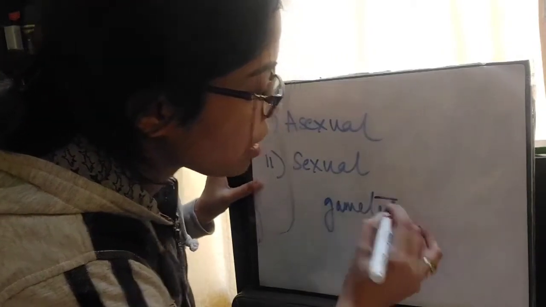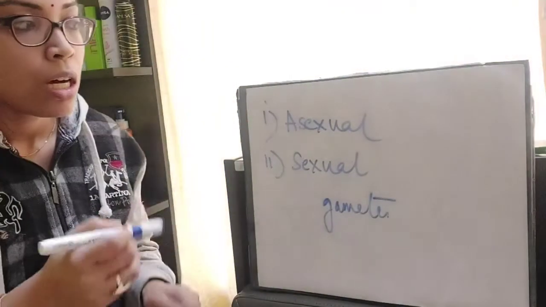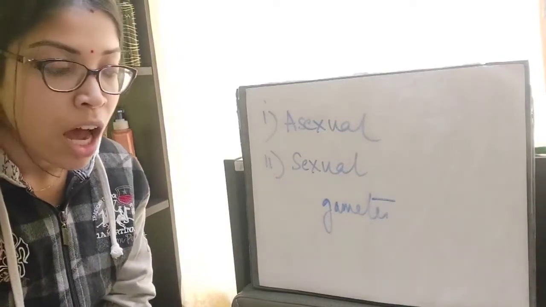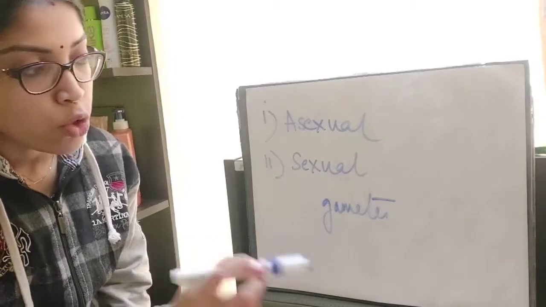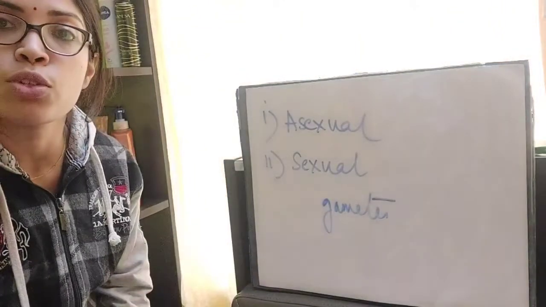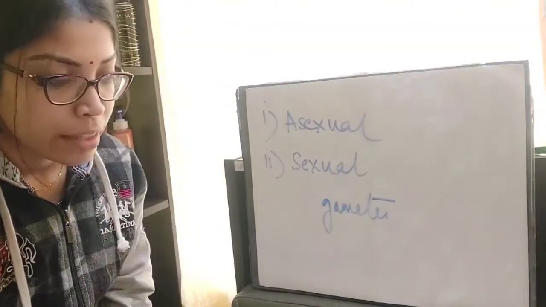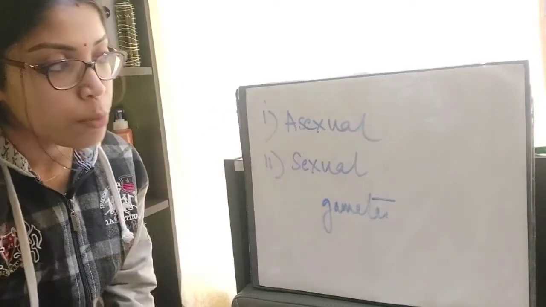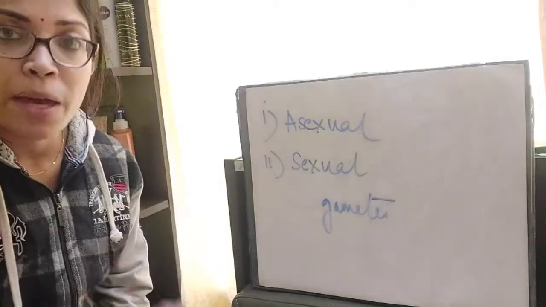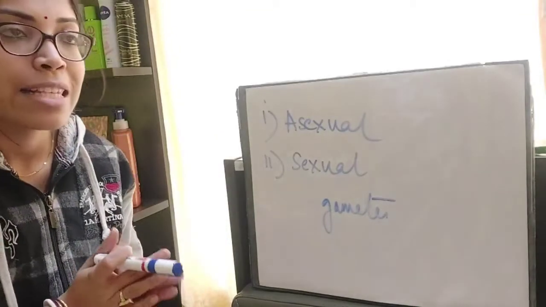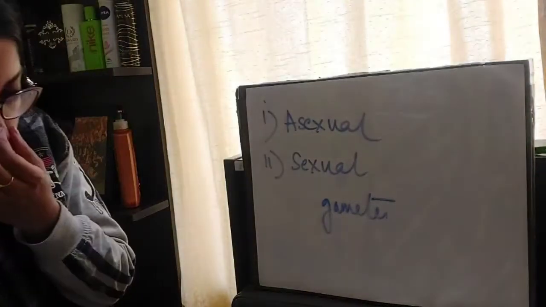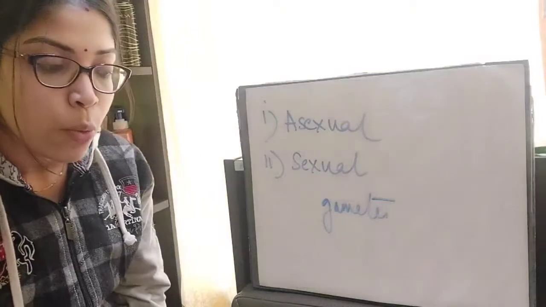The cells of each parent that help in the process of reproduction are known as sex cells or gametes. So in asexual reproduction, no gamete formation or fusion of gametes will take place. Only a new offspring will directly be produced from the parent, and it will be exactly similar to the parent organism. Okay, this form of reproduction involves only one organism.